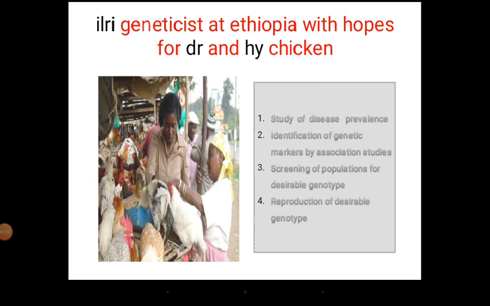In one of the examples I told you, whenever there is a disease, in the study of disease prevalence, identify the genetic markers. For example, that is being done in poultry at ILRI, the International Livestock Research Institute. In Ethiopia they have just done it for disease resistant and hybrid chickens.